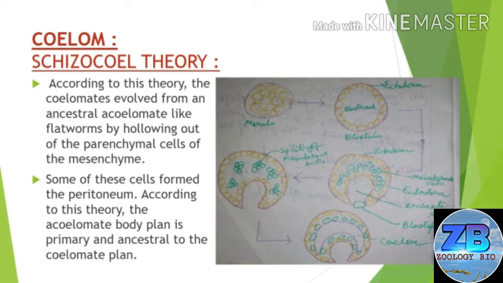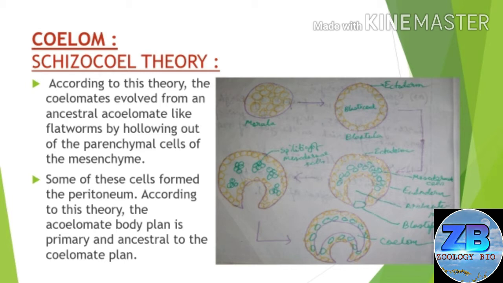Schizocoel Theory. According to this theory, the coelomates evolved from an ancestral acoelomate like platyhelminthes by hollowing out of the parenchymal cells of the mesenchyme. Some of these cells formed the peritoneum. According to this theory, the acoelomate body plan is primary and ancestral to the coelomate plan.